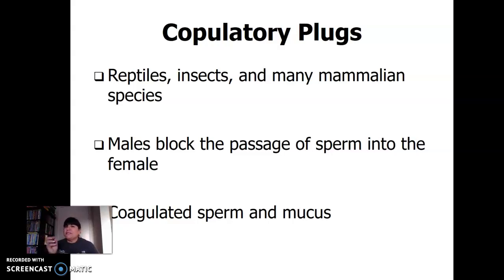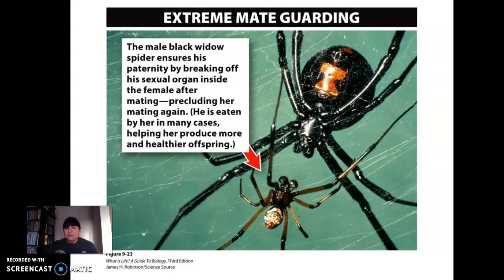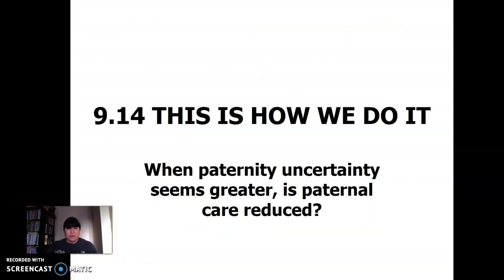Again, we can have competition on even a cellular level. Extreme mate guarding here. The male black widow spider ensures his paternity by breaking off his sexual organ inside the female, and then he's eaten in the process. Sounds horrible again.